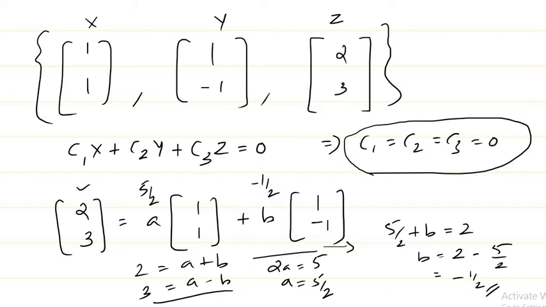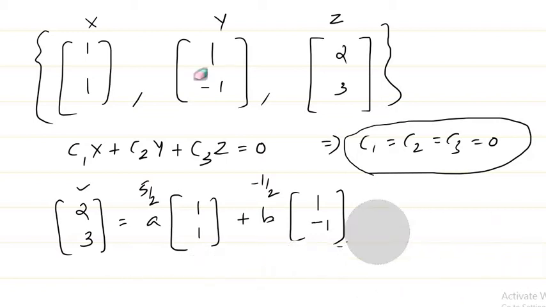So indirectly, I'll just erase this part. Indirectly, what we have shown is, if you rewrite this vector to the right hand side of the equation, or take these to the left hand side, whatever you do, I'll take this to the right hand side. What do I get? Instead of a, we already got 5 by 2, so 5 by 2 times x, this is x, right? 5 by 2 times x plus b, minus 1 by 2, times y.